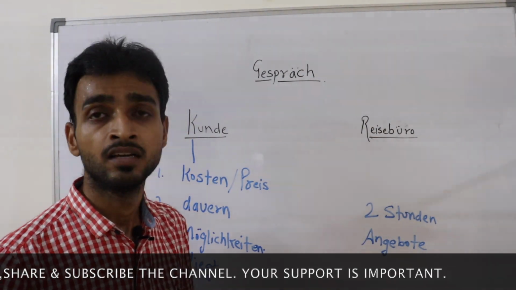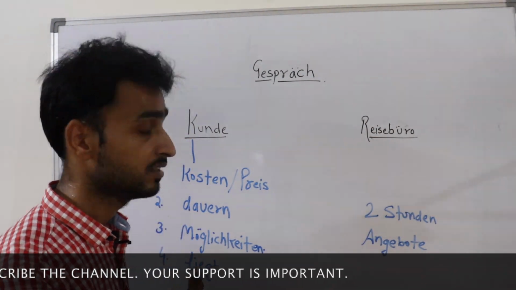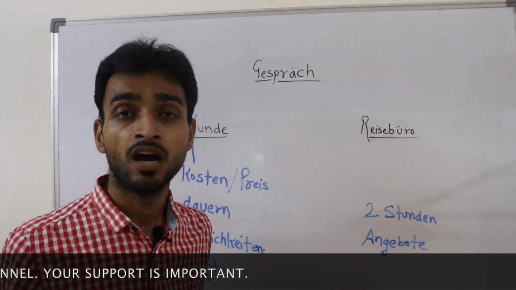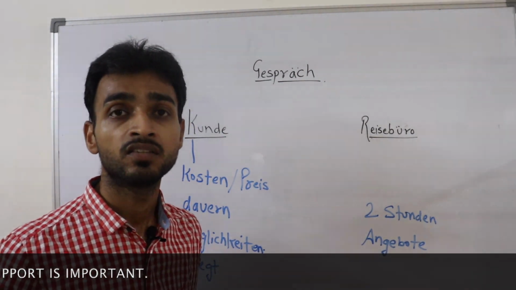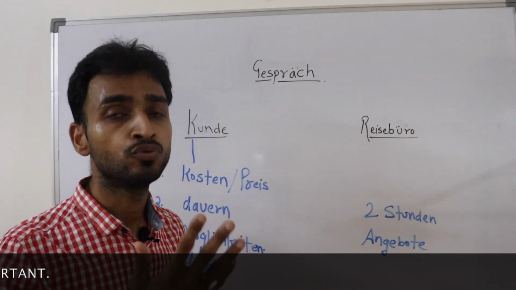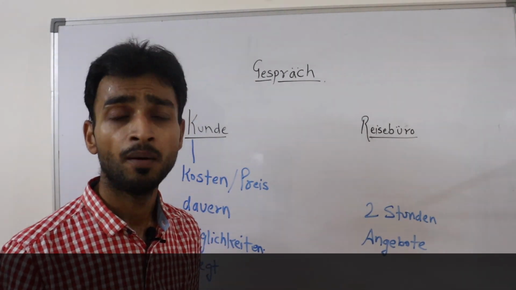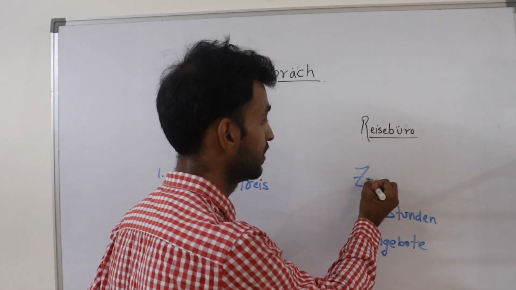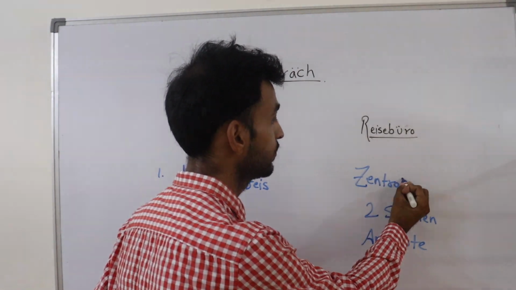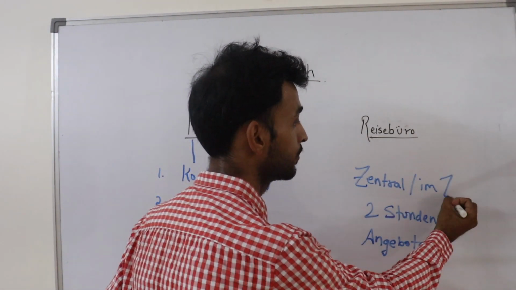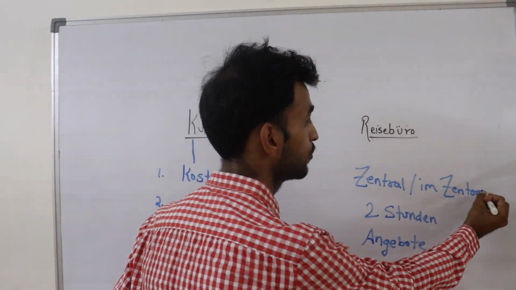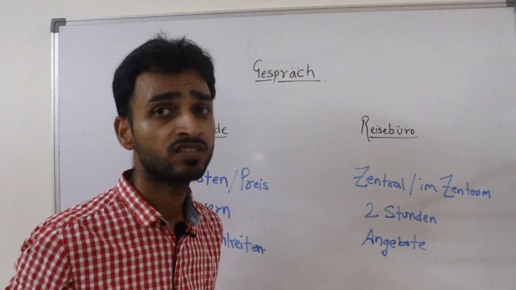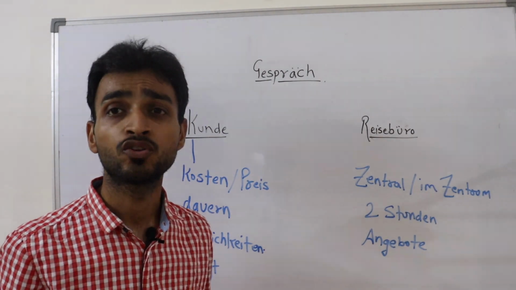Then for location, Lage: das Hotel liegt am Meer, okay, it's a sea view. Das Hotel liegt direkt am Meer, oder zentral, das Hotel liegt zentral, in the center, im Zentrum. Die Lage ist sehr schön, die Lage ist sehr gut.